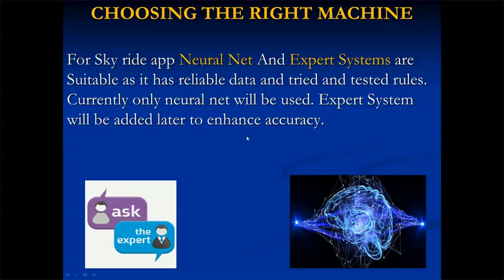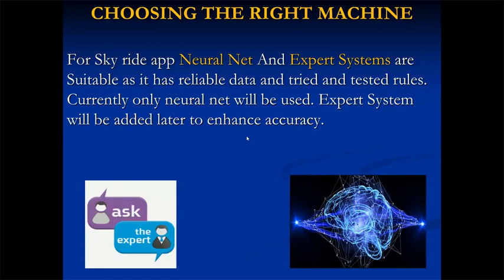For the Skyride app, there is pretty solid, reliable data. Basically, the planetary data, which is pretty accurate, I would say 100% accurate. And then the prices data: the prices are up or down and by how much. All the complete data is pretty accurate. That makes neural net a pretty suitable candidate for predicting prices.